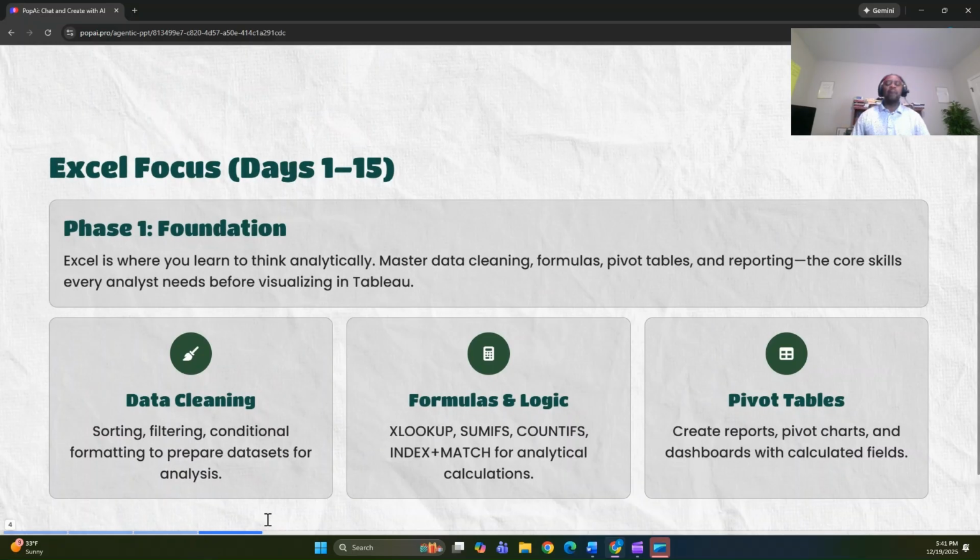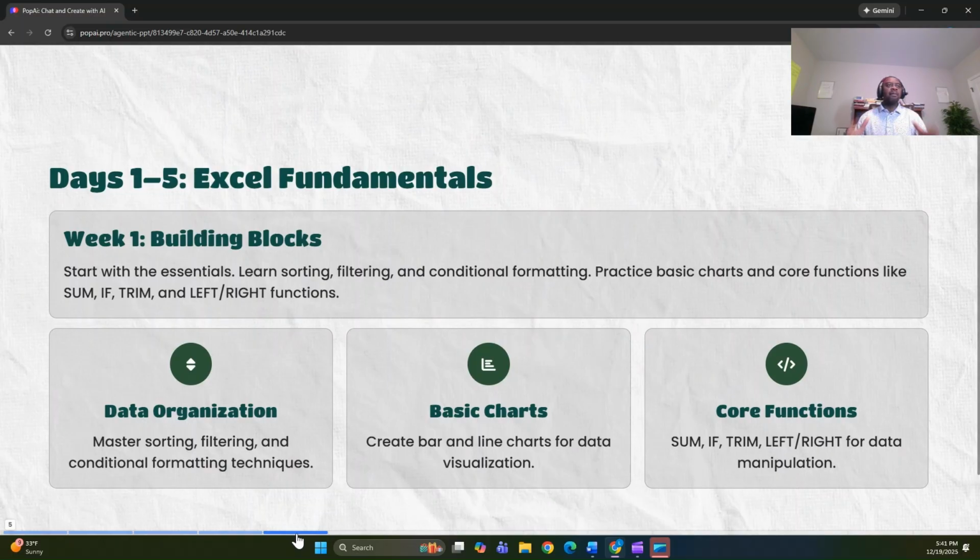So for 15 days, by the end of 15 days, you should be able to clean data. You should be able to use formulas and logic. You have to do pivot tables. But what does it look like? I'm going to subdivide this into sections.